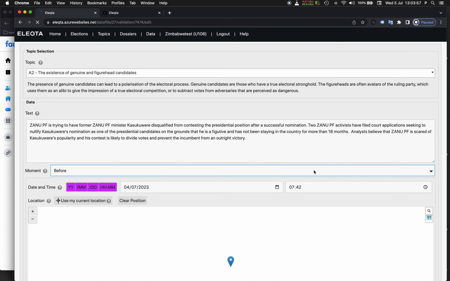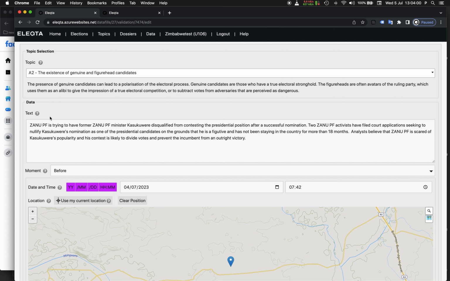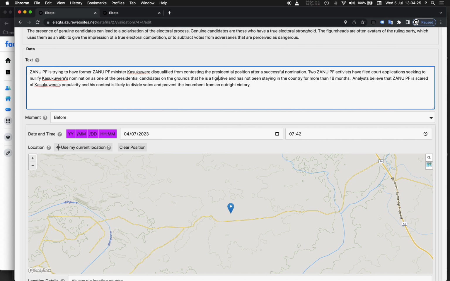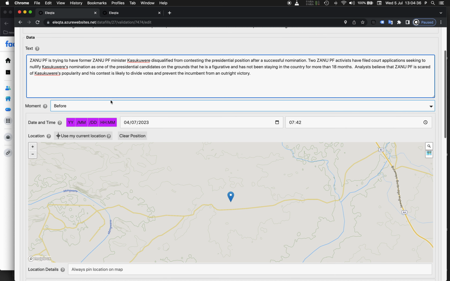This is another researcher. Okay, ZANU-PF is trying to have a former ZANU-PF minister disqualified from contesting the presidential position. Okay, yes, we already talked about this. Two ZANU-PF activists have filed court applications seeking to nullify Kazukuwere's nomination as one of the presidential candidates on the grounds that he is a fugitive, I guess, and has not been staying in the country for more than 18 months.